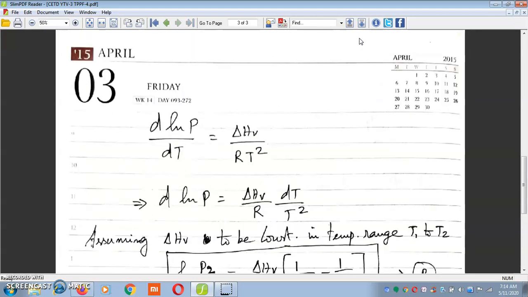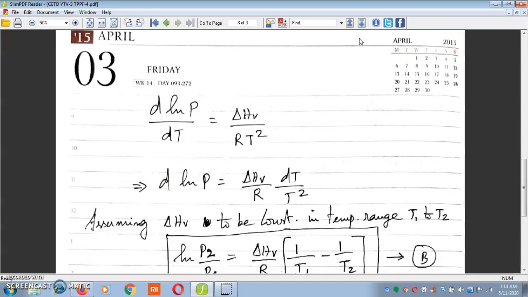Now rearranging, the above equation becomes d of ln P divided by dT is equal to del HV by RT square, or d of ln P is equal to del HV by R into dT by T square.